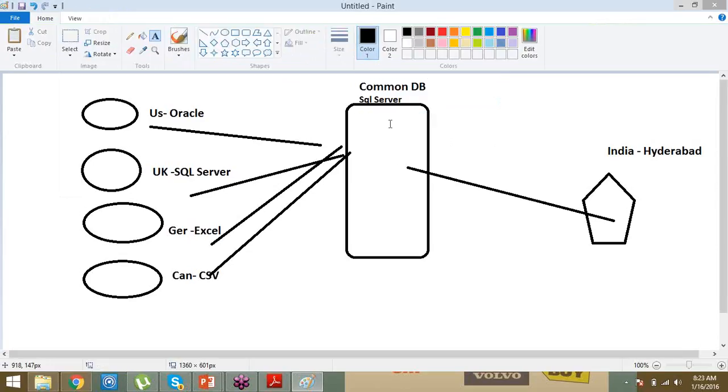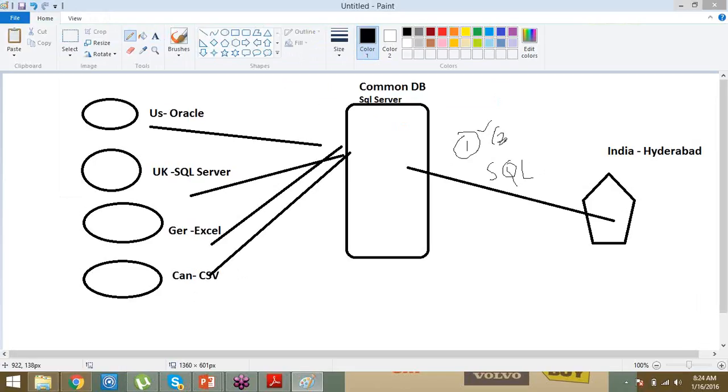So what we are doing here is extracting data from a variety of sources and loading it into the common database. The benefit of this type of design is, when the end user wants to get the data, he will not hit individual databases, he will hit the common database. He will simply write a SQL query. Instead of writing multiple queries, now he is writing only a single query to get the data. So the first problem, the multiple technologies, has been resolved now.